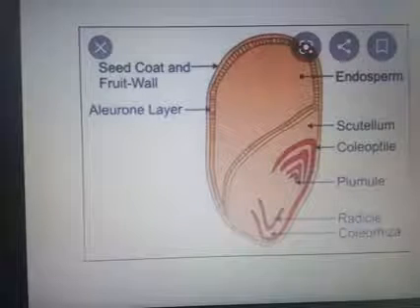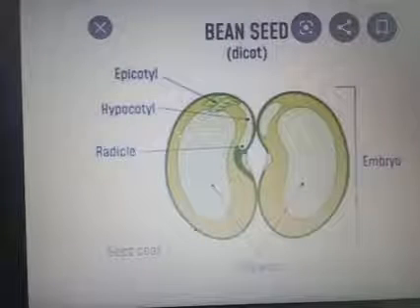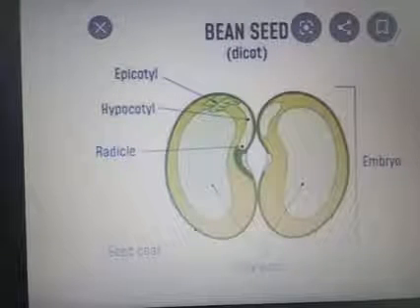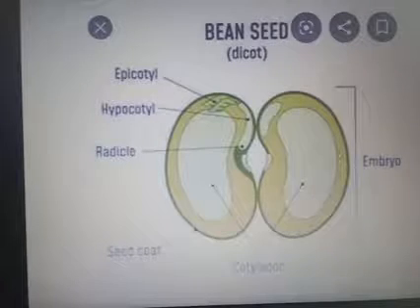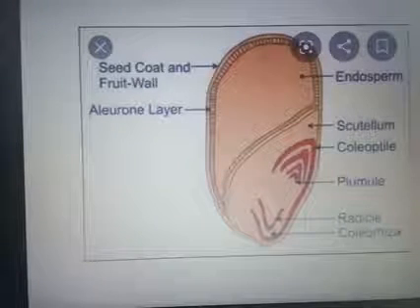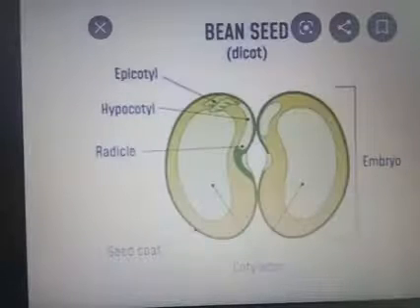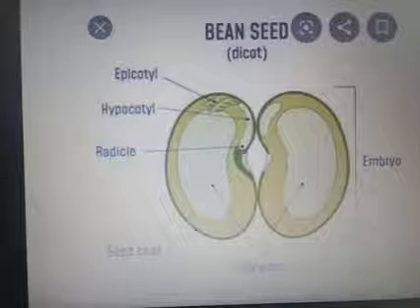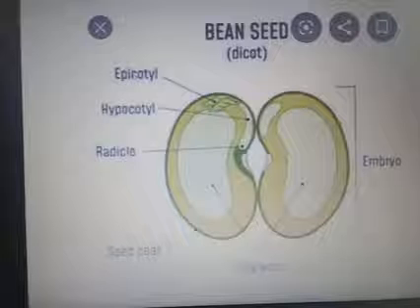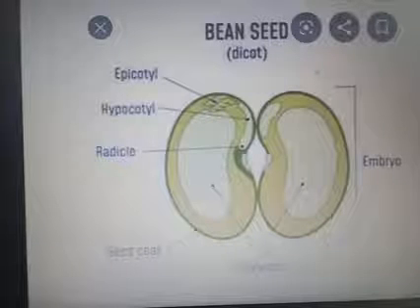This is the structure of a monocot seed, and this is the structure of a dicot seed. Dicot seed means they have two cotyledons, one and two. There we see only one cotyledon, the scutellum. But here we can see two cotyledons, that is dicotyledons. It also has testa, tegmen, then the radicle, plumule portions, etc.